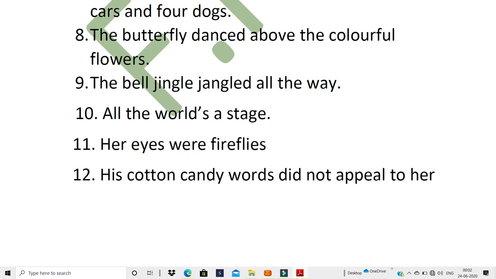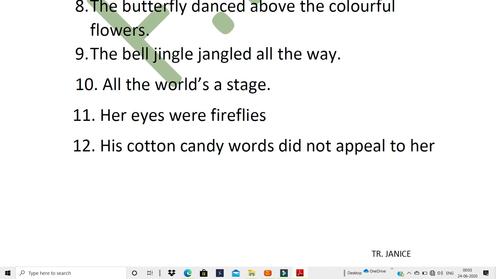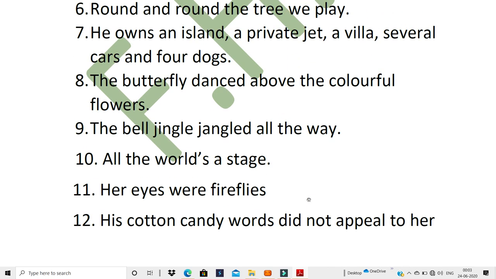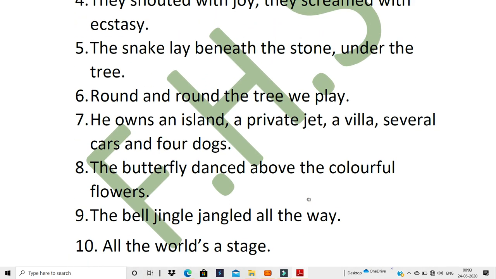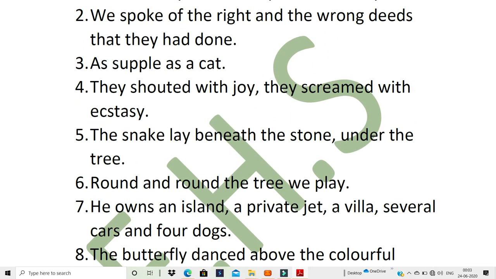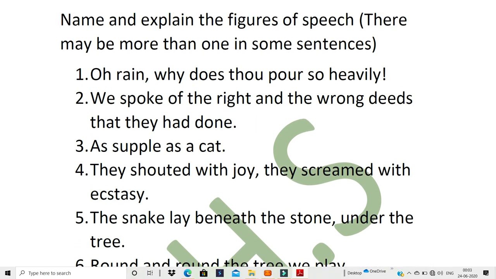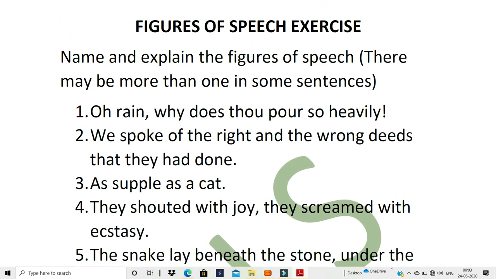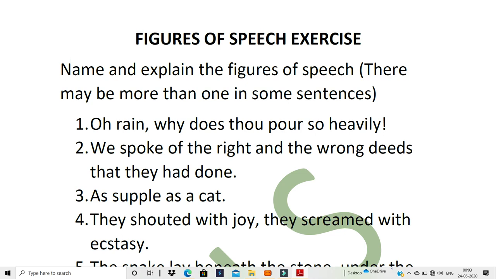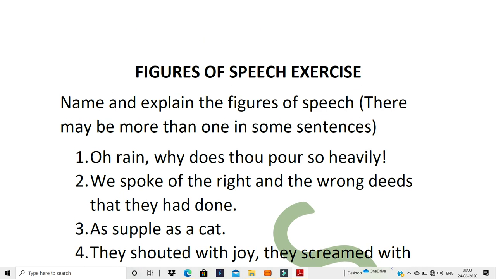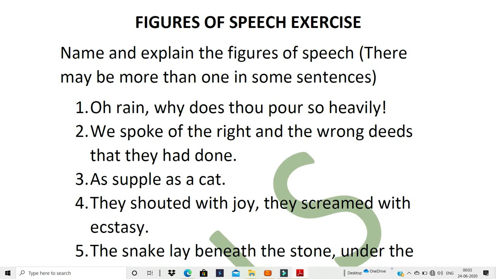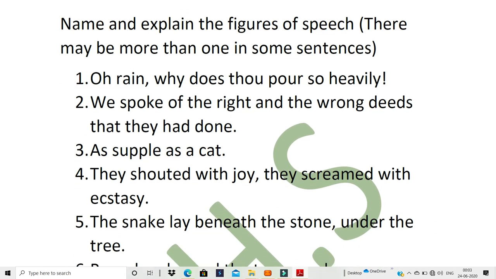So sometimes there may be more than one. Please remember that, and remember to learn your spellings. And remember how I told you all to write it. If possible, do write it in your rough book and then in this. If you don't want to do double work, but remember, when you finish writing, you have to leave some space over there, so that in case there are any extra answers, when I check your answers, you can write it down over there.